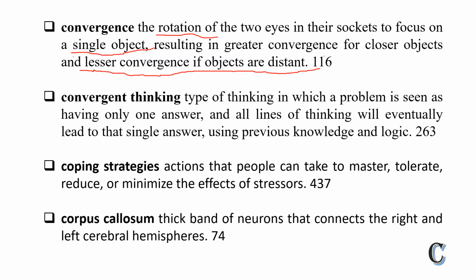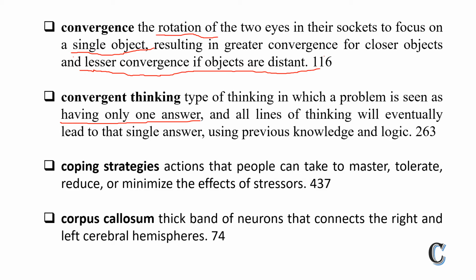Second is convergent thinking. There are two types of thinking: first is divergent thinking and second is convergent thinking. What is convergent thinking? It is a type of thinking in which a problem is seen as having only one answer. A person thinks only one answer is available, and all lines of thinking will eventually lead to that single answer.